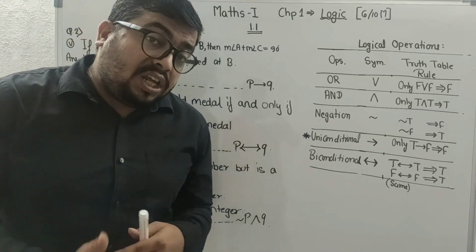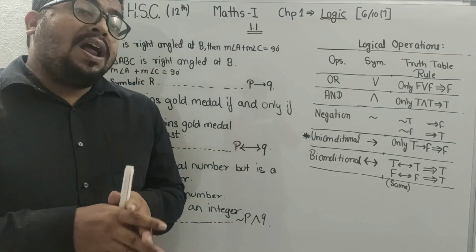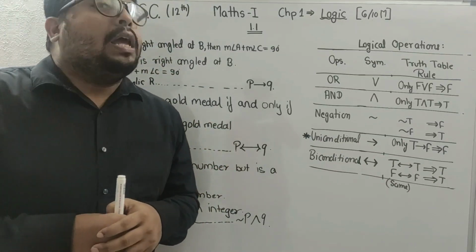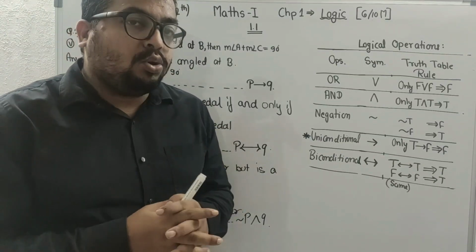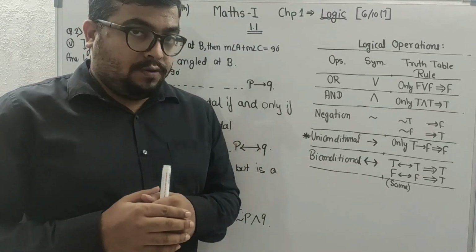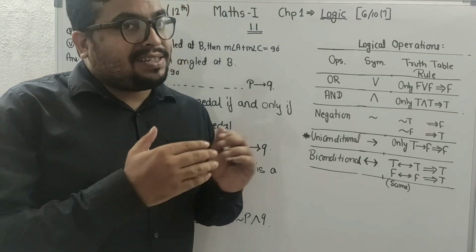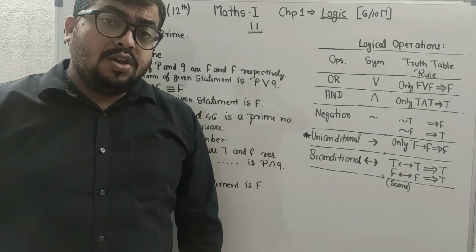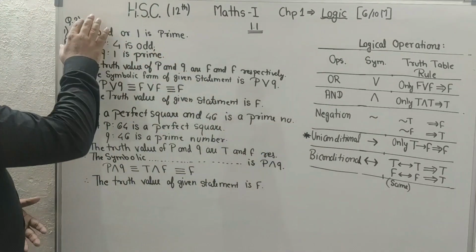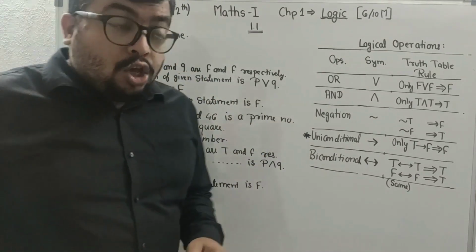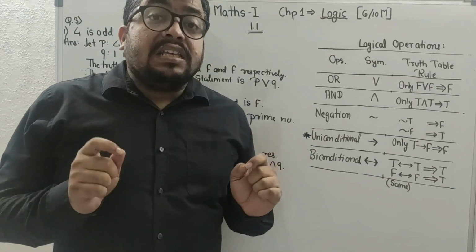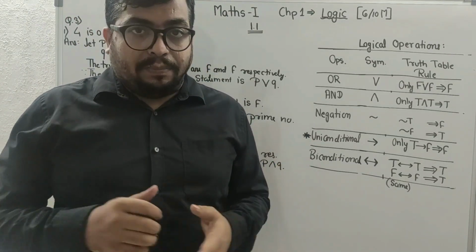And question number 3 is one step ahead of this question. In question number 3, you have to write the truth value. Okay, let's start with question number 3 now. In this question, you have to find the truth value of the given statements.